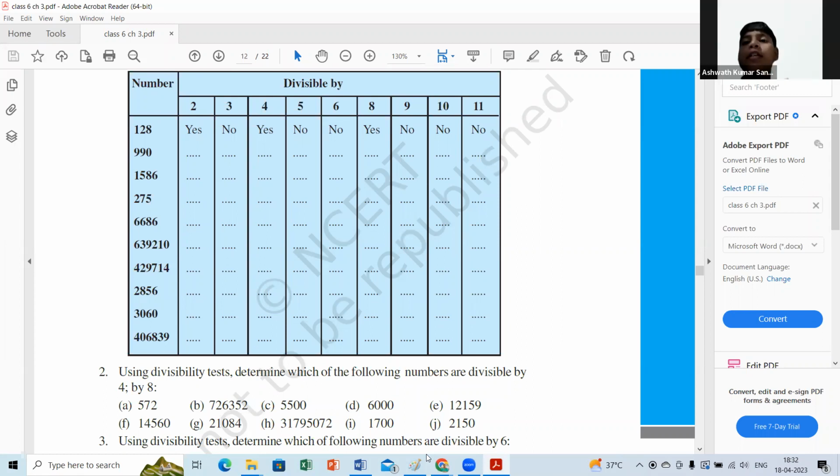The divisibility rule of 2 is that the last digit should be divisible by 2, or else an even number. It should be even. What is the last digit in your number? 5. Is 5 an even number or an odd number? Odd. So rule 2 is false. Okay, come on, go with 3.